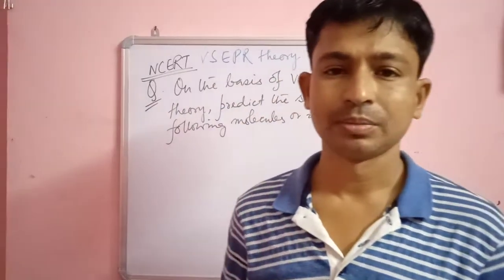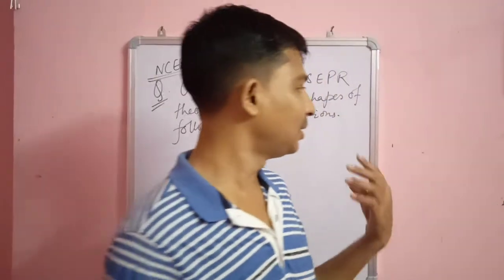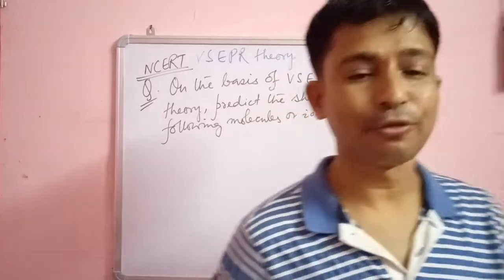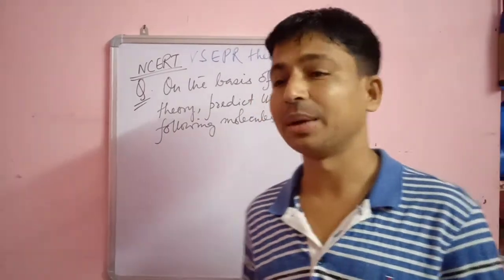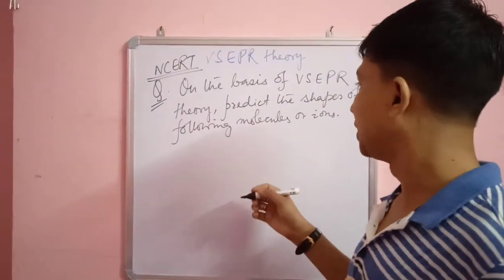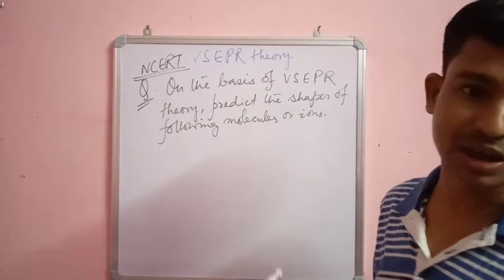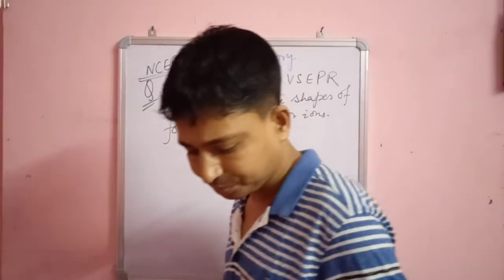Now, how will we predict? There is a formula to predict the shapes of molecules on the basis of valence shell electron pair repulsion theory.